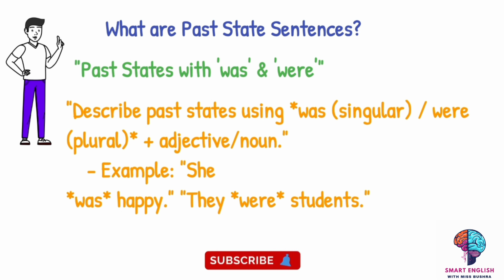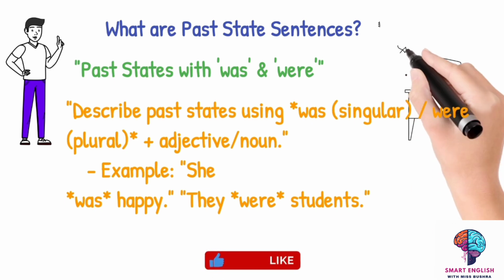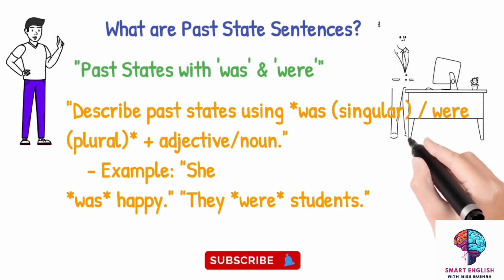She was happy, they were students, they were stubborn, they were fat, I was skinny, I was cute in my childhood, I was fat. So these are some of the non-action states which I am going to use to express my feelings, my emotions, any idea that is associated with the past.